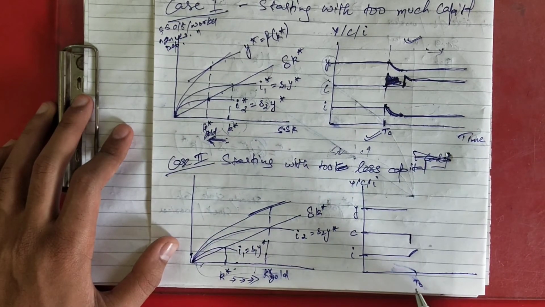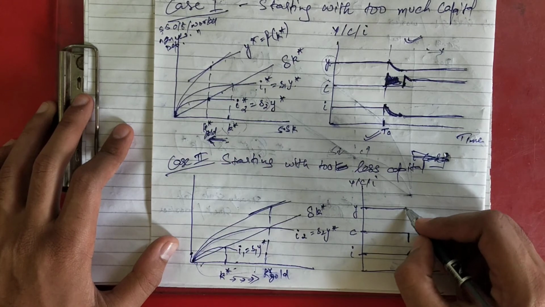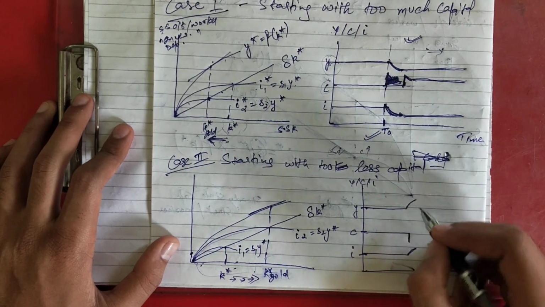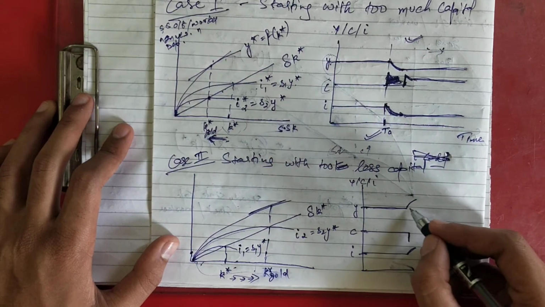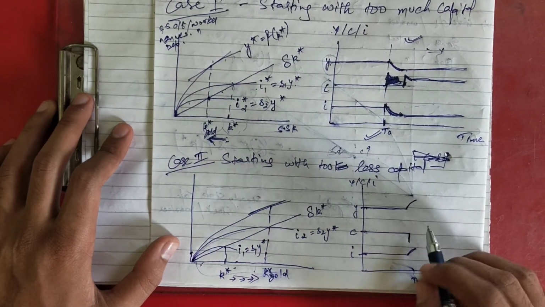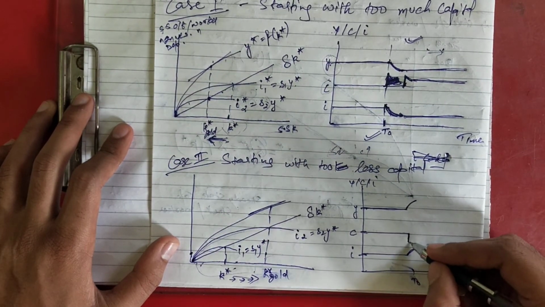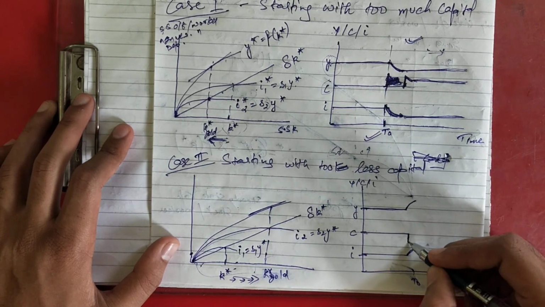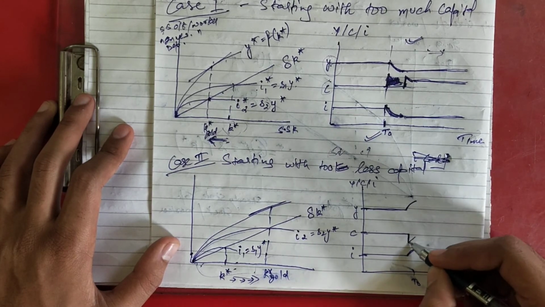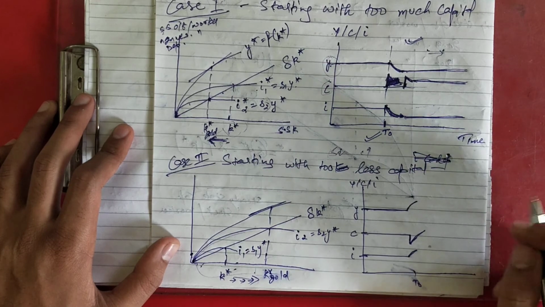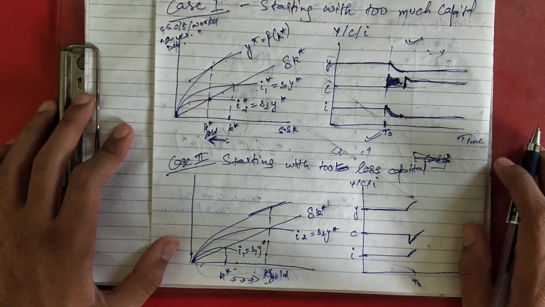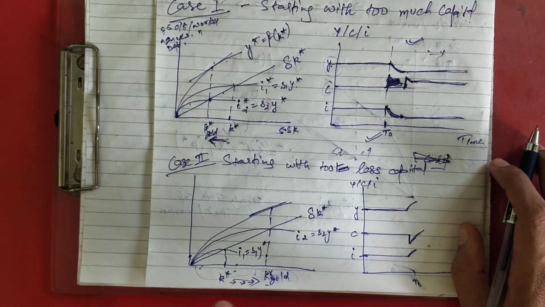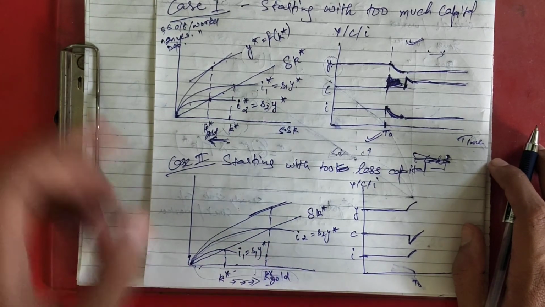You know that your investment is high, so your Y will also start increasing with your investment. So it will be like this, and with the increase of Y your consumption will start rising. It will be like this, it will also be rising. But after it reaches K star gold, we have assumed that the new steady state level is K star gold, the golden rule steady state.